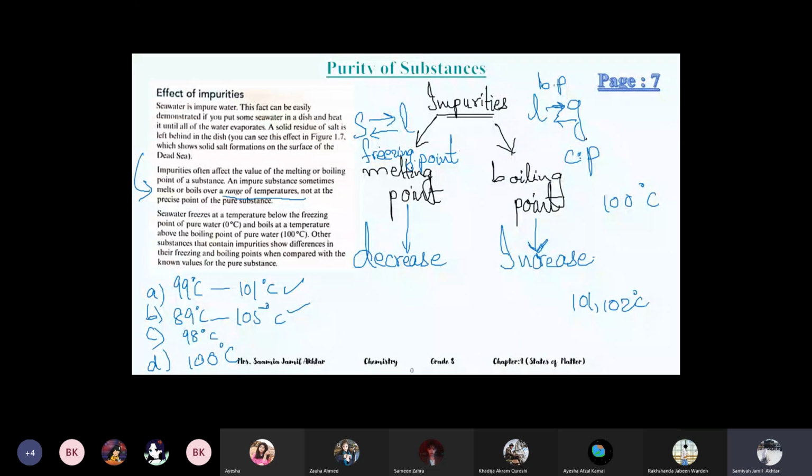Melting is solid to liquid, so obviously liquid to solid will also be the same; I told you that the effect will be the same. If there are two opposite directions between the same physical states, then the effect will also be the same. So if the melting point is decreasing, then the freezing point will also decrease. And if the boiling point is increasing, then the condensation point will also increase. Is it clear?